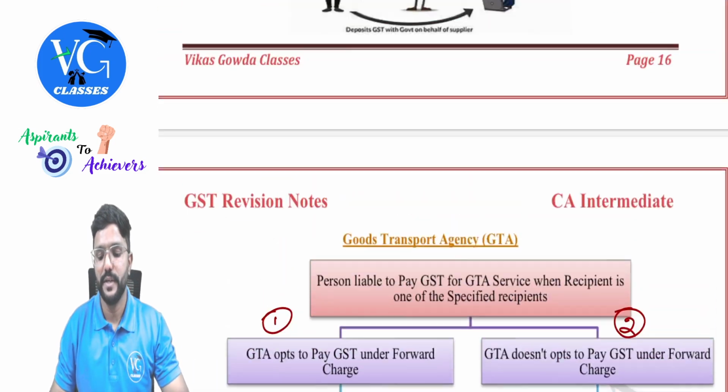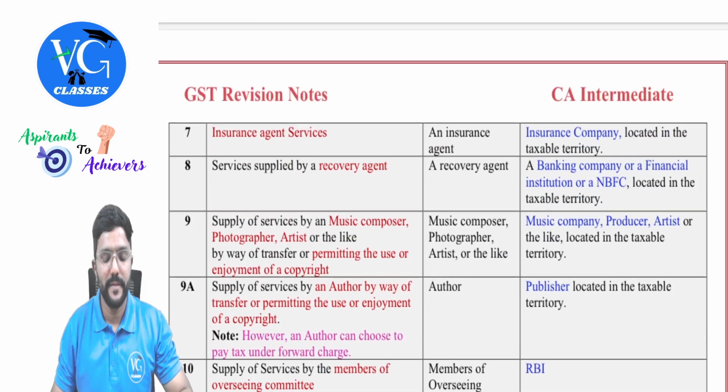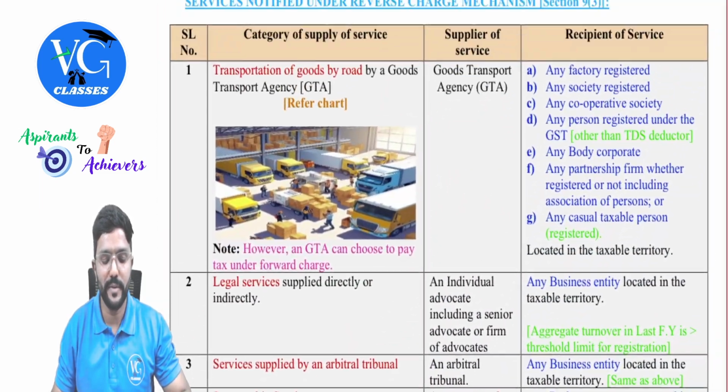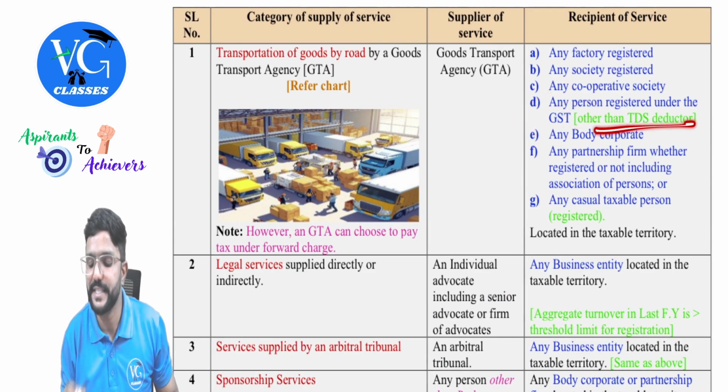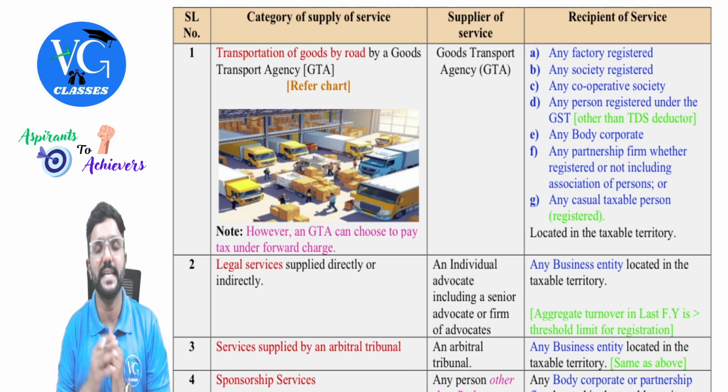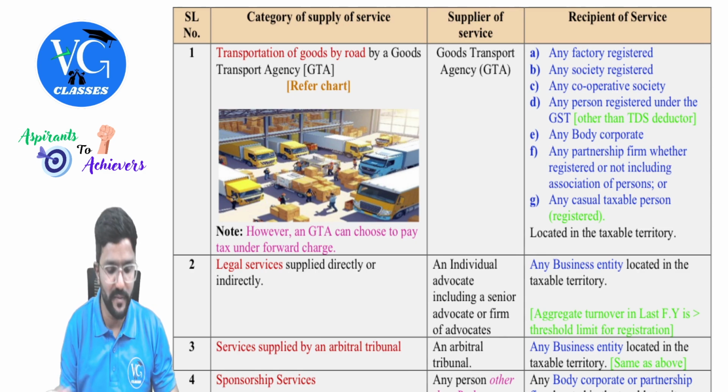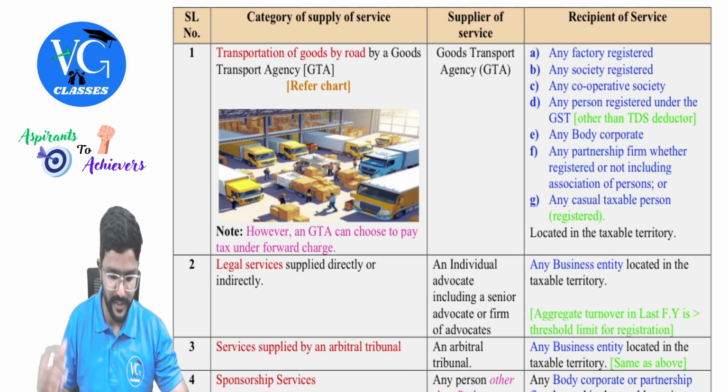Then next, here one more point was there. For the recipient, one of the persons is a person registered under GST, but other than a TDS deductor, because for a TDS deductor, exemption is given. That is what we are learning now. Yes, let us go back to the exemption.